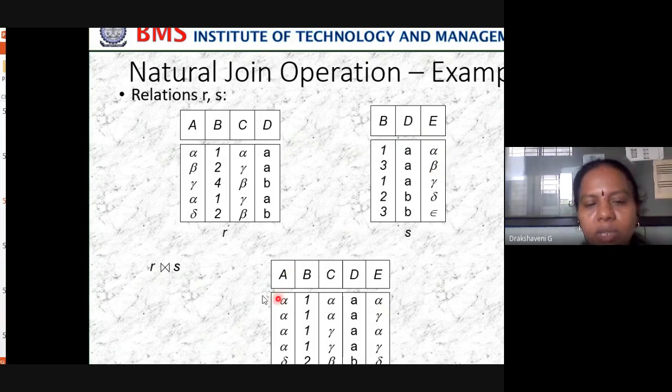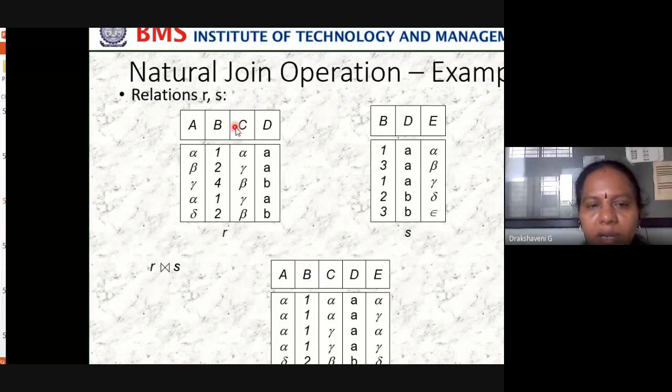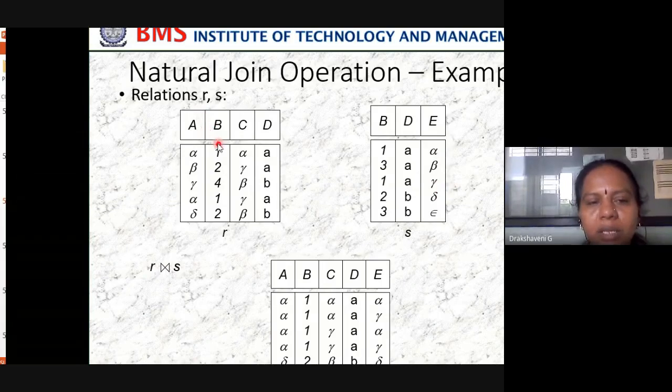So now what did we do in the last join? We have taken A, B; B is repeated here and D is also repeated. So when there is a repetition, R.B should be equal to S.B and R.D should be equal to S.D. Write all those. So alpha 1, alpha A, alpha; alpha 1, alpha A, theta, because here also there is a value and here also there is a value.